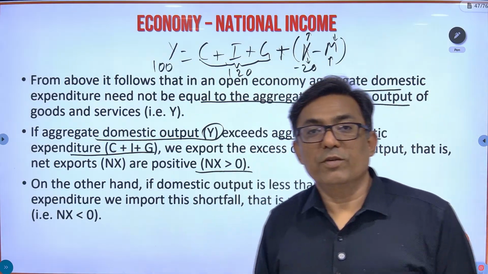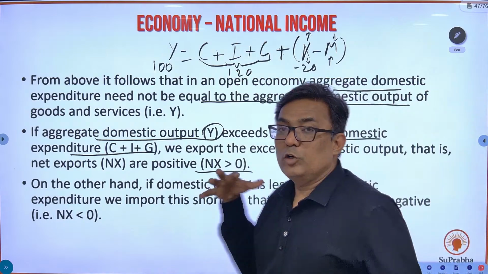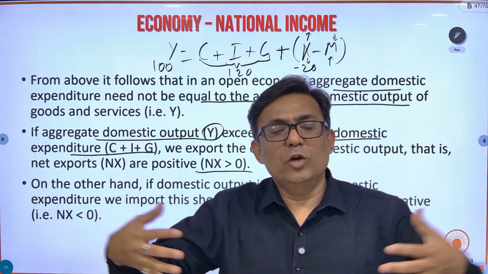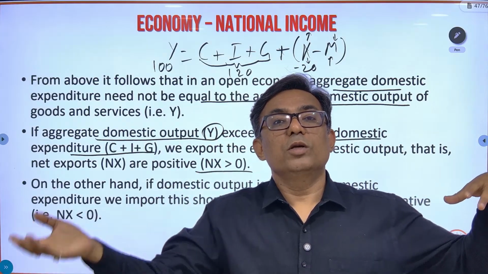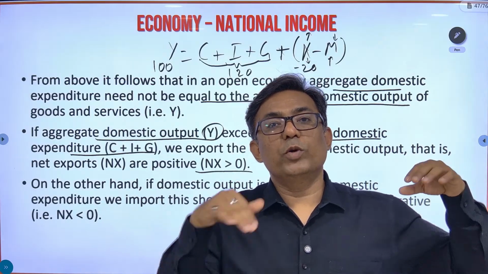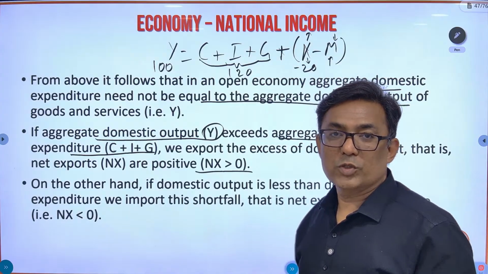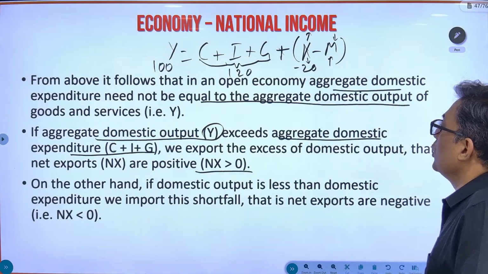Okay, check whether you have understood this. C plus I plus G is the domestic demand. C plus I plus G is the total domestic demand in the economy. If it is more than the output, you will have to match it with the import. If it is less than the output, the remaining output you can export. That means in that case, export would be more than the imports. Check whether you have understood this.